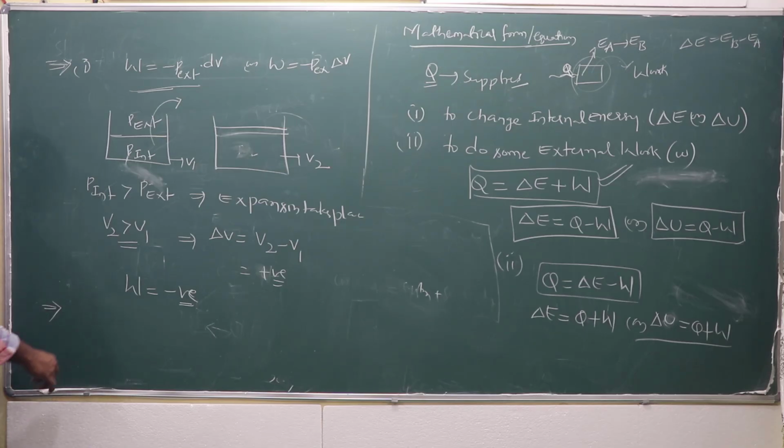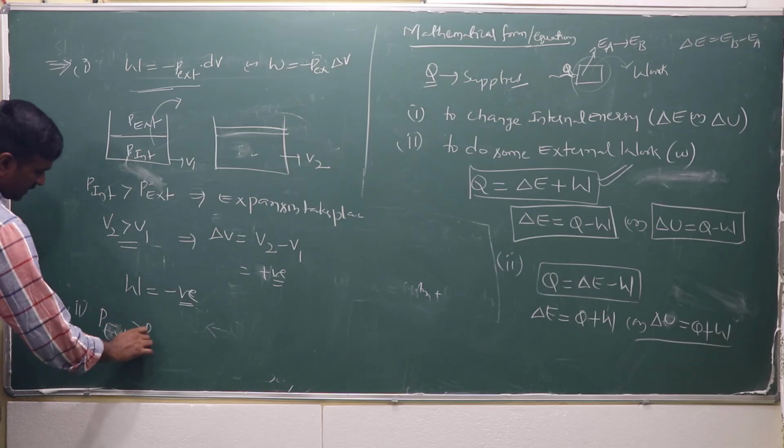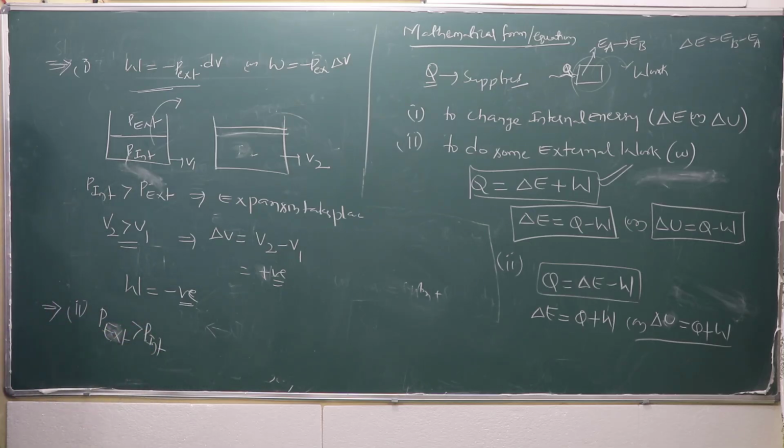Next one. If the external pressure is greater than the internal pressure, suppose P internal and P external are there, and this is V1.